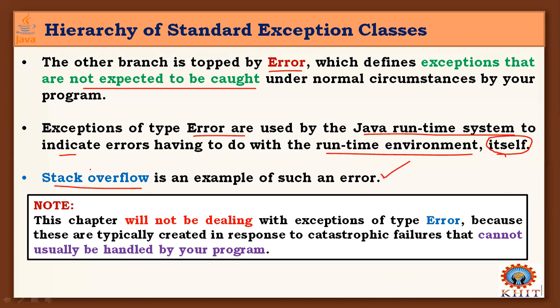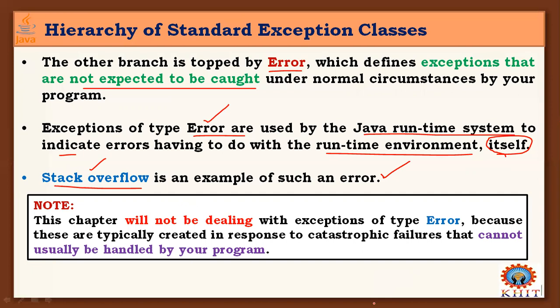At runtime, our computer system may use stack data structures, not a user-defined stack, for program execution, and based on that an internal problem occurs. We are not in a position to handle those exceptions. Such exceptions are considered error-type exceptions.